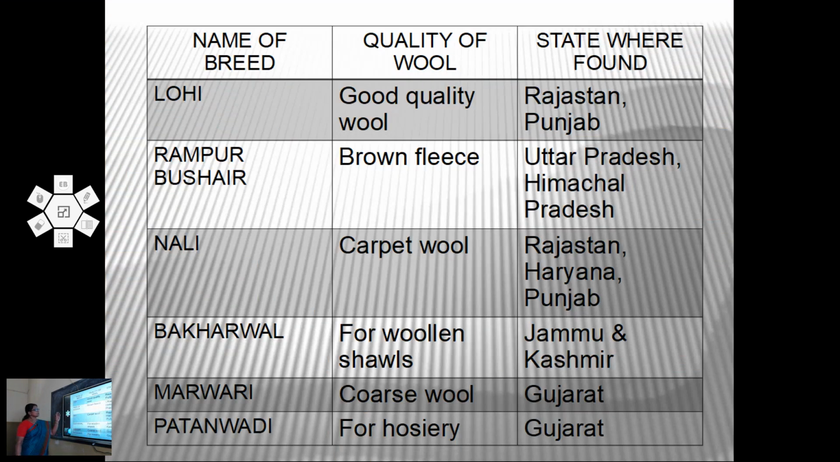Here is a table of different breeds of sheep found in India. You all go through this. The quality of wool obtained from these breeds and the states where they are found are also given. So you have to go through this table.